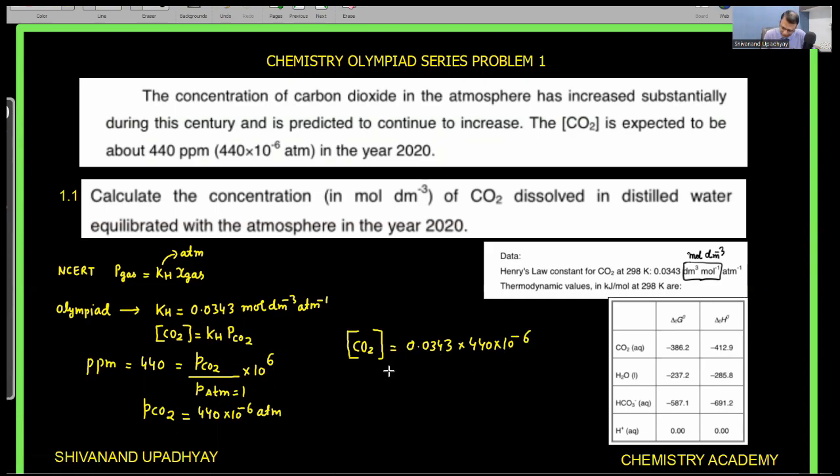We can further simplify, and calculator is allowed here, so I will use calculator to solve this: 0.0343 into 440 into 10 to the power minus 6.